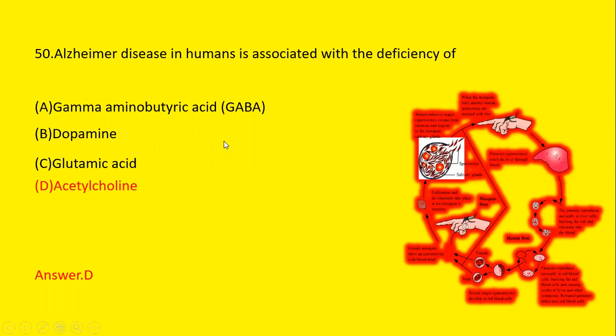Last question is, Alzheimer's disease in humans is associated with the deficiency of first GABA, dopamine, glutamic acid, and acetylcholine. We know that Alzheimer's disease is associated with the deficiency of acetylcholine. So option D is the correct answer.